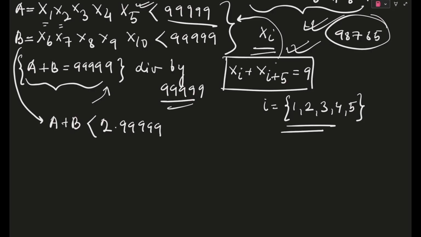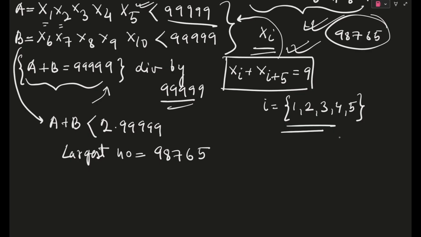So now, because 98765 is part of the number, the largest number will come from here itself. The largest number will be when A is large, and the maximum possible value of A is 98765.